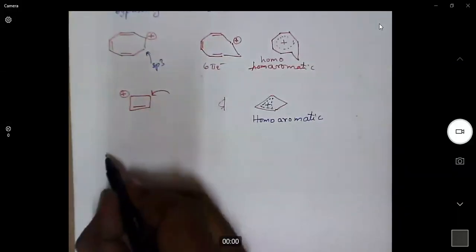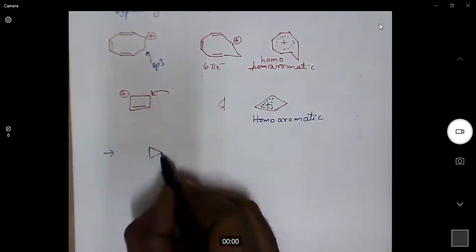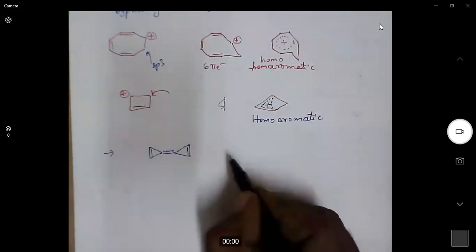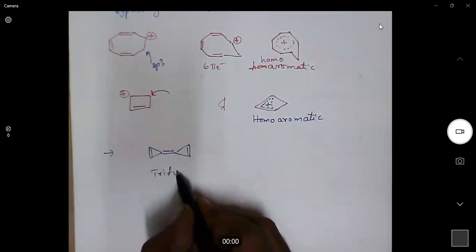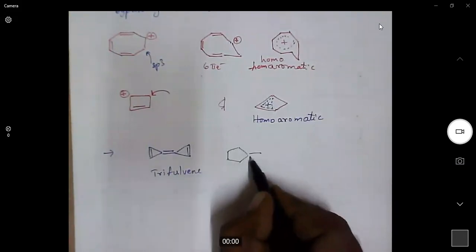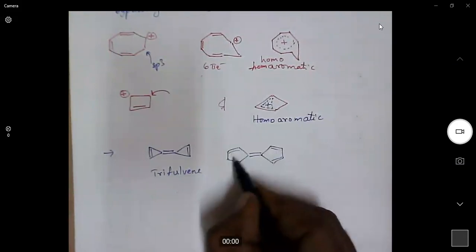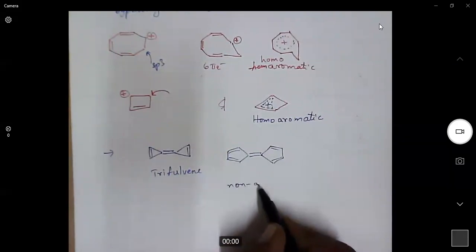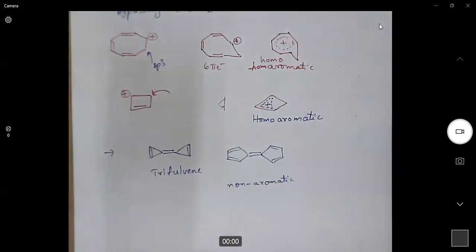Just look at three more examples of such molecules. These are called fulvenes. This is a three-membered system, triafulvene. This is called pentafulvene. These are simple non-aromatic molecules because most of the time they are non-planar.